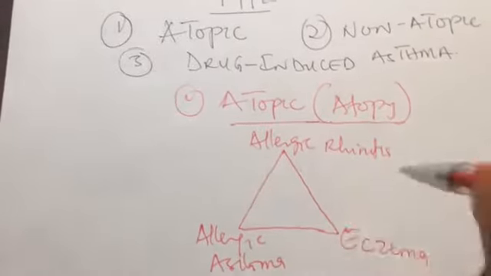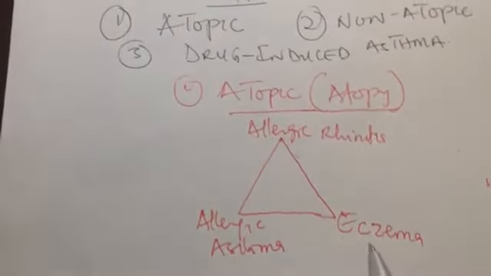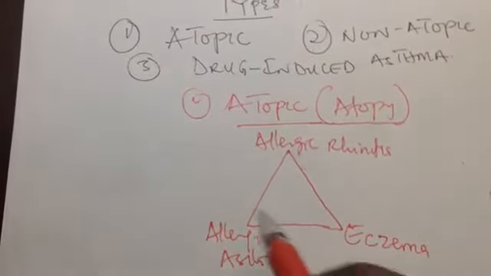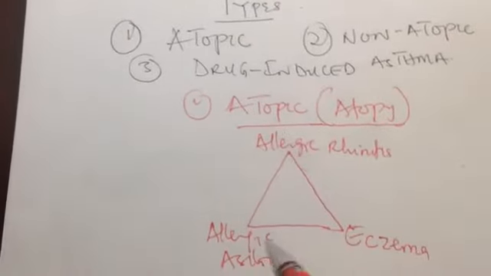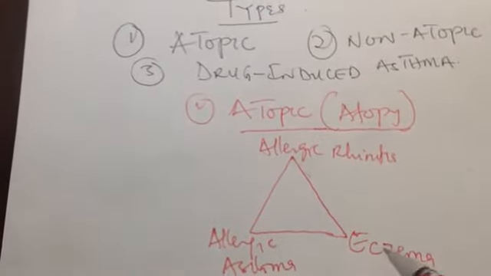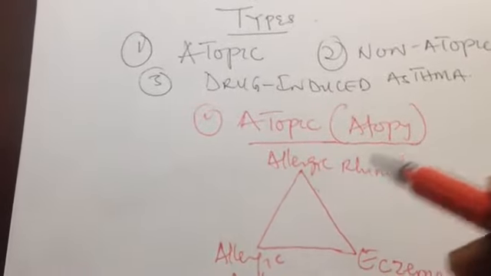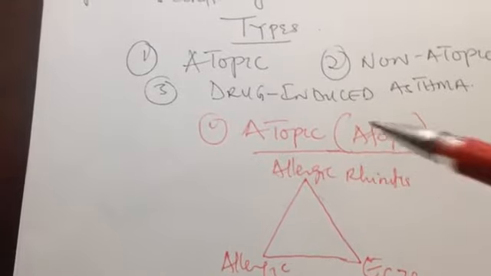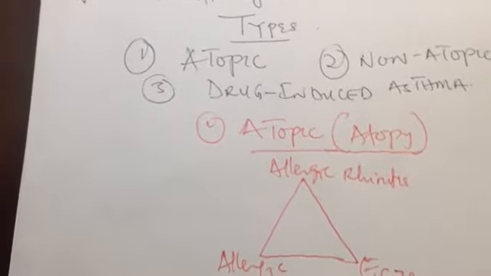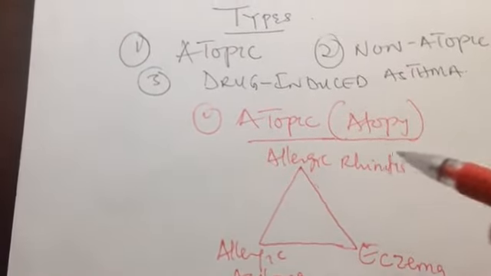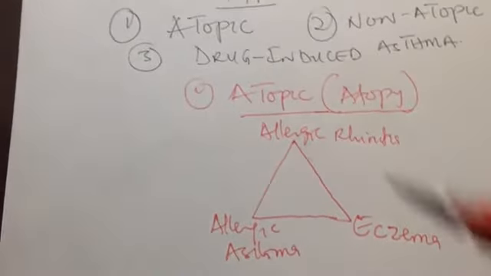So this is a triad. Someone with this eczema is likely to have this or this. Someone with asthma, if it is due to this atopy, is likely to have this dermatitis, that is the eczema, or allergic rhinitis. Allergic rhinitis is just like having the symptoms of common cold, but it's not due to infection, but due to an allergen, for example, dust or something like that. The symptoms are almost the same as the common cold. So these are the triad.